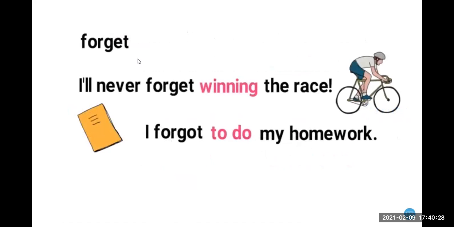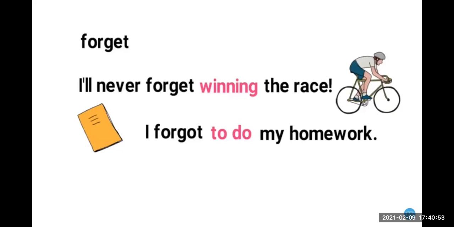Then we have here forget. I will never forget winning the race. What about this sentence? We are talking about the past, the present, or the future? Past. The past, right? So the person won the race and he will never forget about this action.